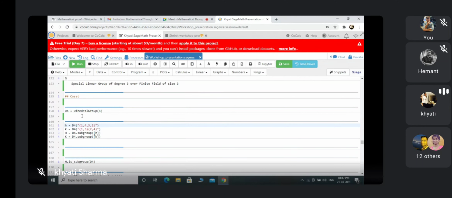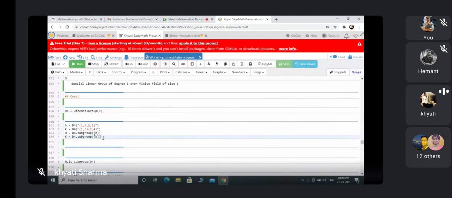See here in the next line, I haven't written D4, so it is not showing me anything. This thing is stored in Sage Math. I don't want to see what this structure is, because I know this. So here I took 2 elements, H and K. H is this 4 cycle and K is this element of D4. Now I am taking two subgroups: one is generated by this element and the second is generated by this element.